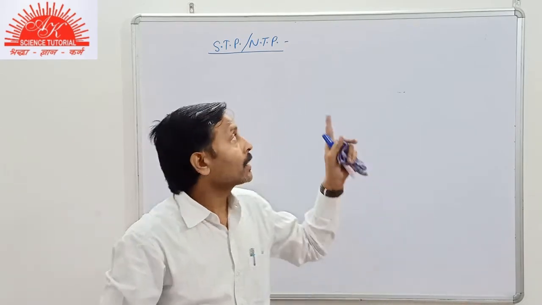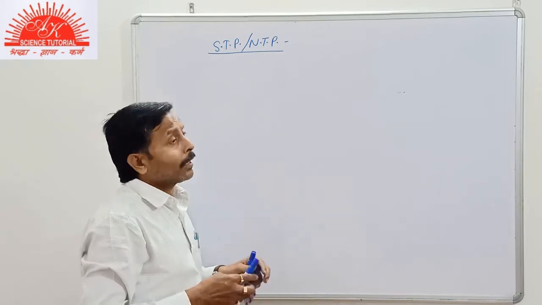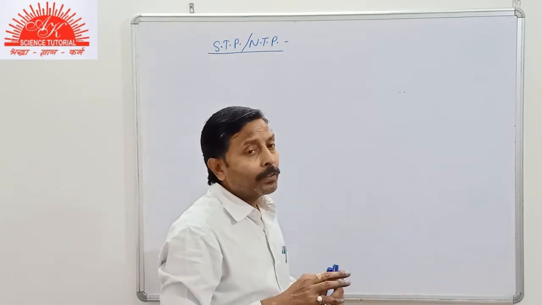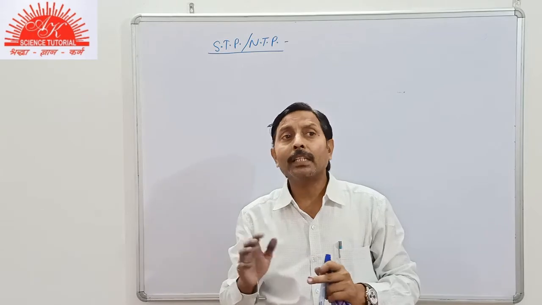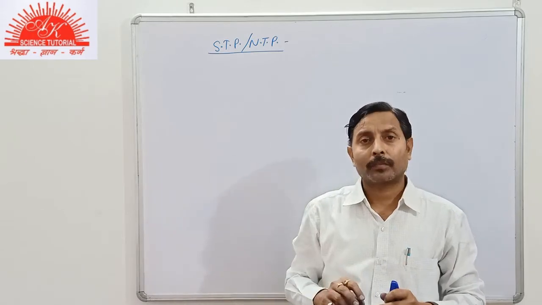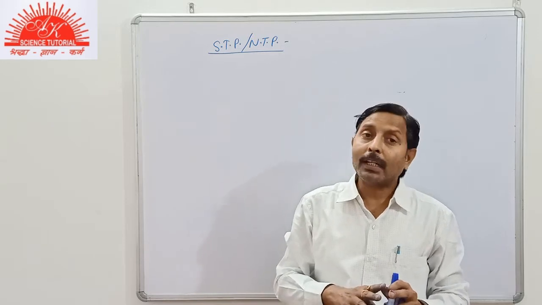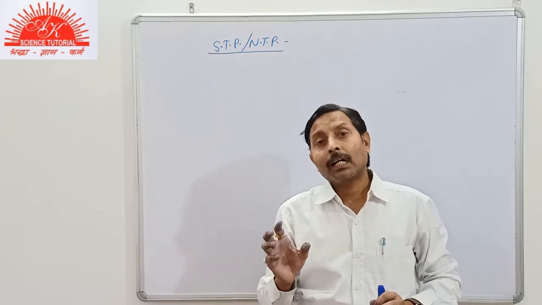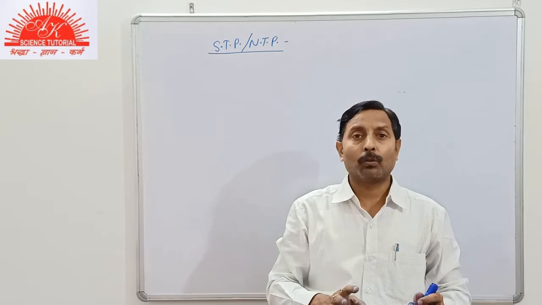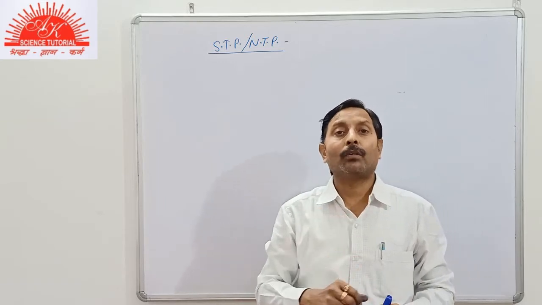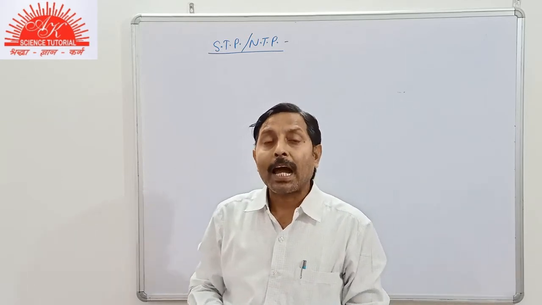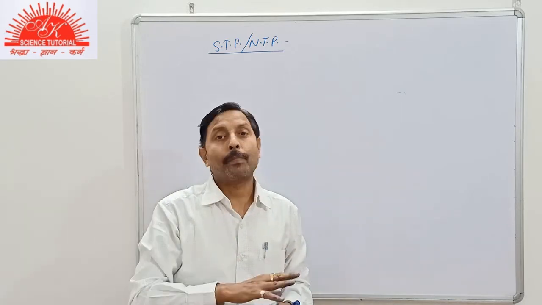Students, one more point has to be studied here after explaining all the gas laws, that is called STP or NTP. Now we know that the volume of gas changes with change in temperature and pressure. So to compare the volume of different gases, we need a particular fixed value, that is a standard value of temperature and pressure at which the gases will be compared.